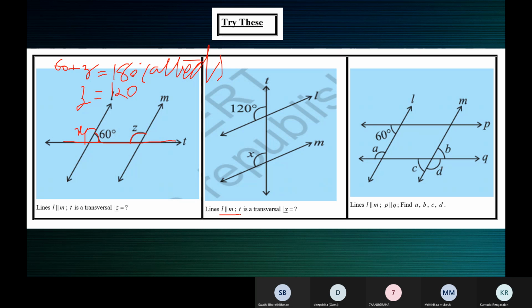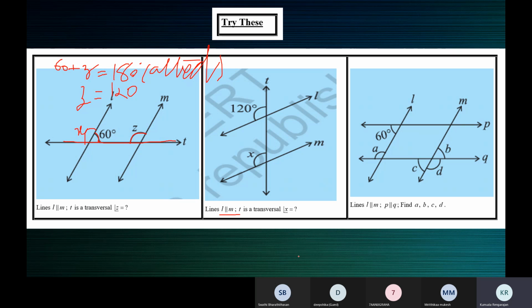You should not look at more than 2 lines. There can be more than 2 lines, but to read alternate angles or corresponding angles, you need to look at the 2 parallel lines or 2 lines and the transversal. Remember that all the angles are formed around the transversal.